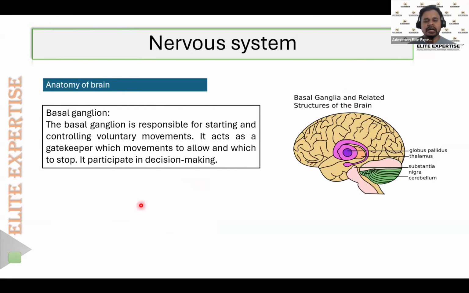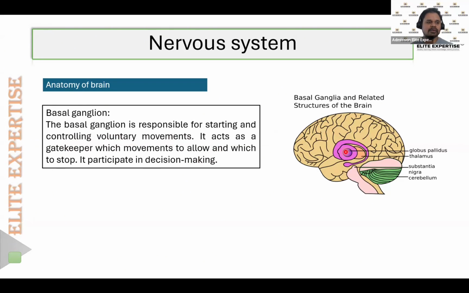Then the next part is about the basal ganglia. The basal ganglia is responsible for starting and controlling voluntary movements, all our voluntary movements. Here in this structure, this part is the basal ganglia, and it is mainly responsible for controlling our voluntary movements.